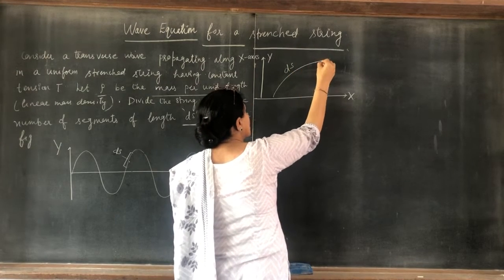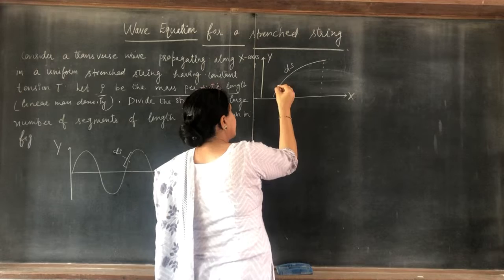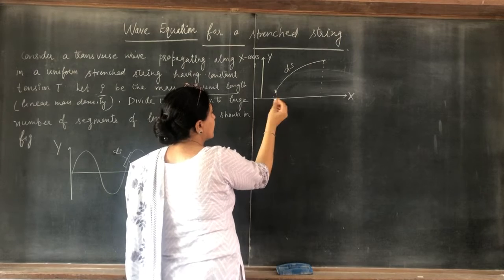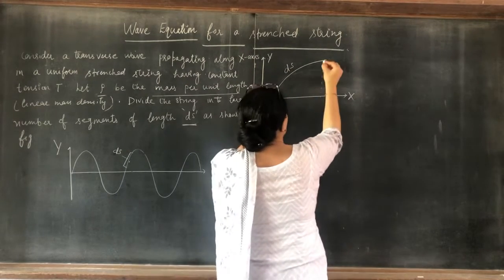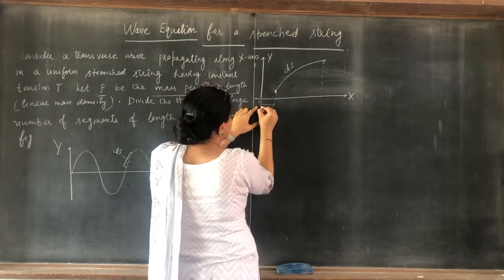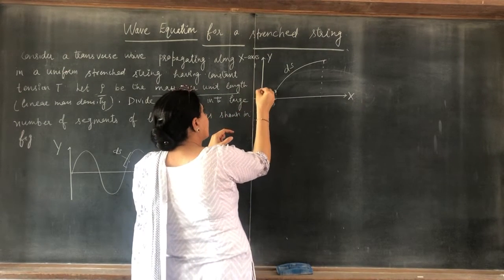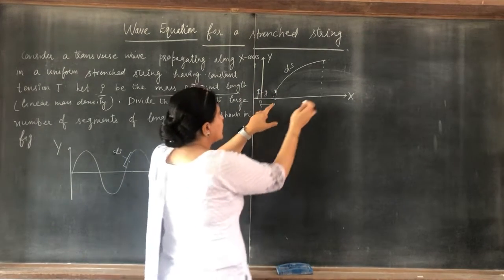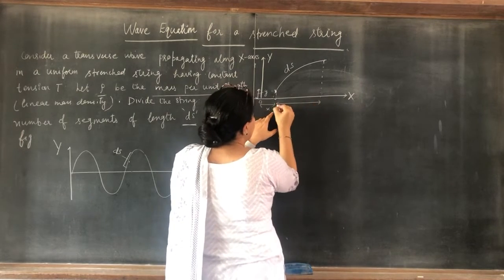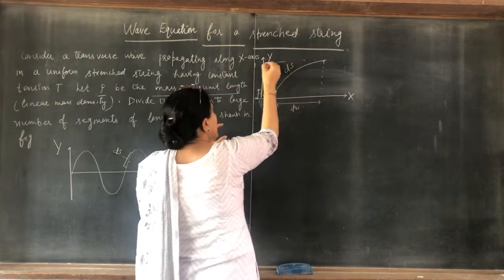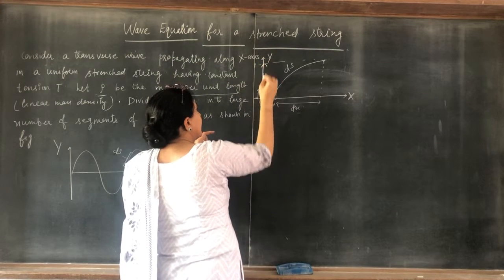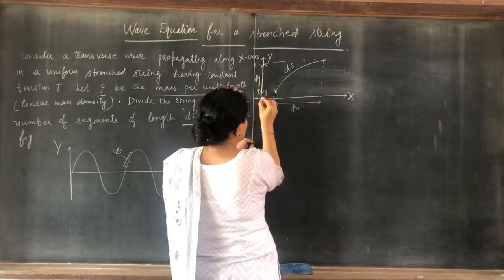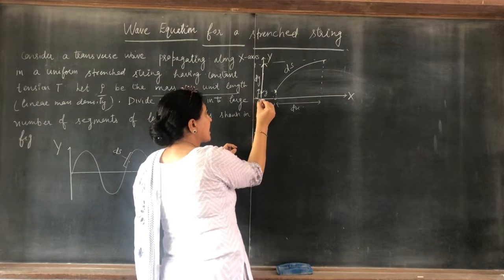Taking this distance as x, and along the y direction this distance as y. Clear? And this small distance is dx, and similarly this small distance is dy. This is a reference point O.